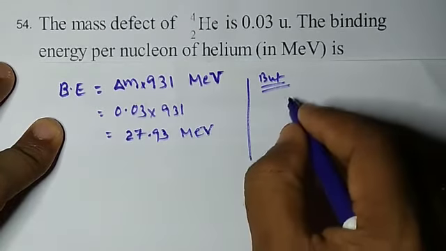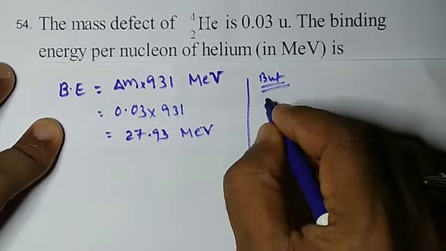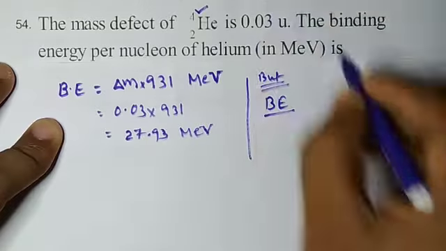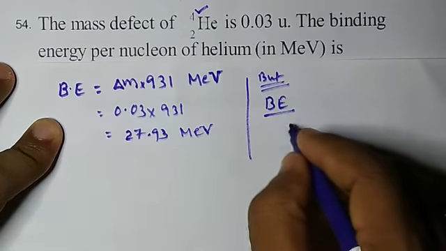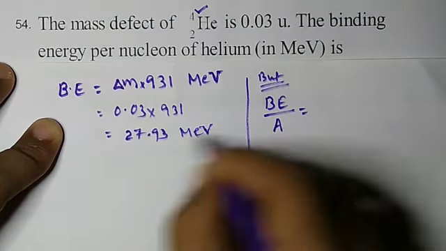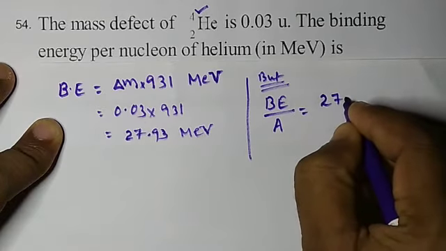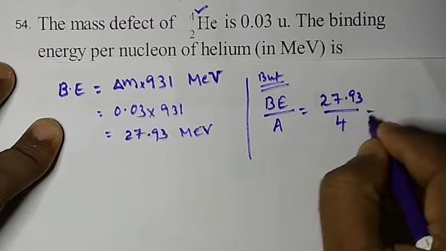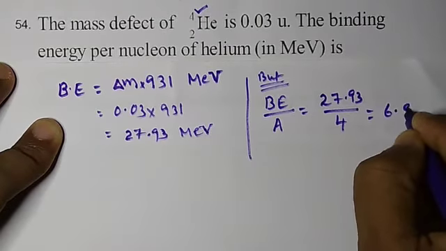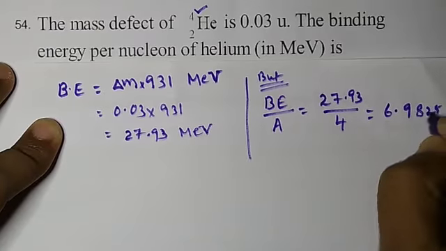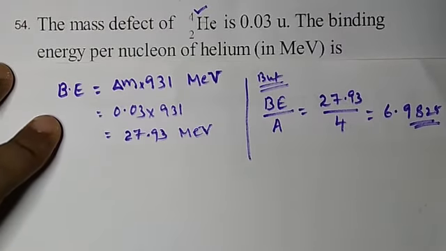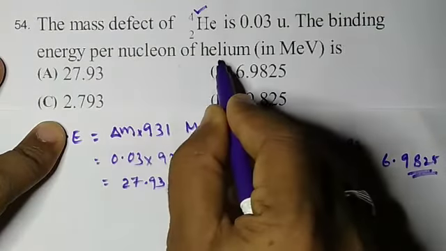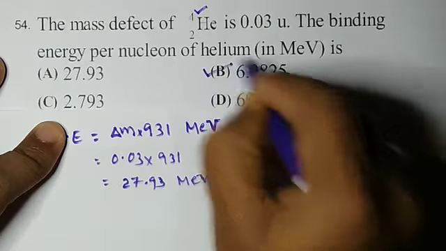But he is asking for the binding energy per nucleon. Here the number of nucleons is 4, that is the mass number. Therefore I can write 27.93 divided by 4. Therefore the final answer is 6.9825. So this is the answer. So the binding energy per nucleon of helium is given by B option, which is correct.